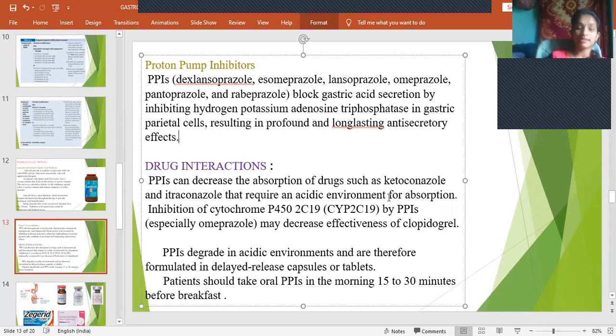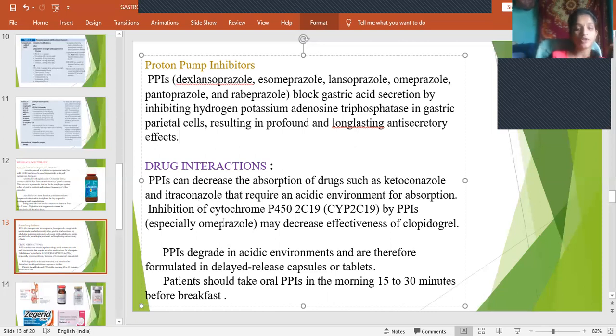Drugs like ketoconazole and itraconazole require an acidic medium to get absorbed. So if you take PPIs along with itraconazole and ketoconazole, they cannot be absorbed properly.